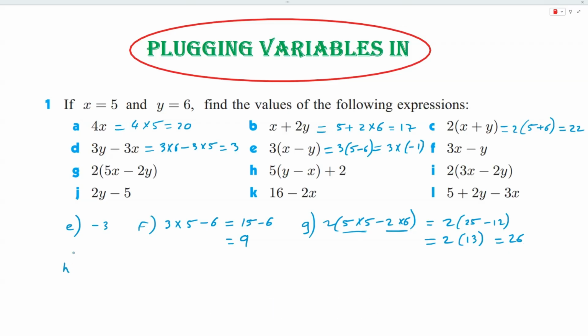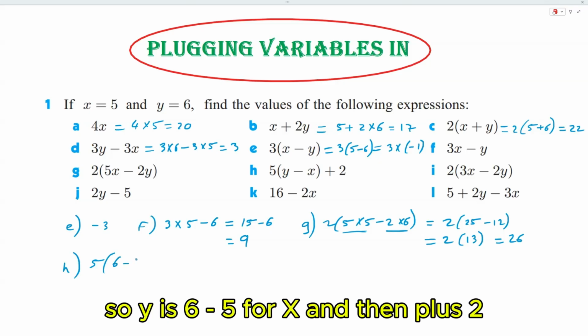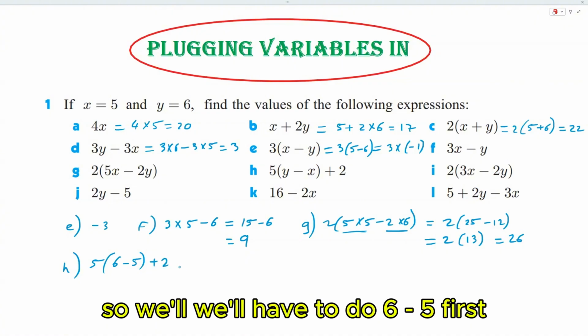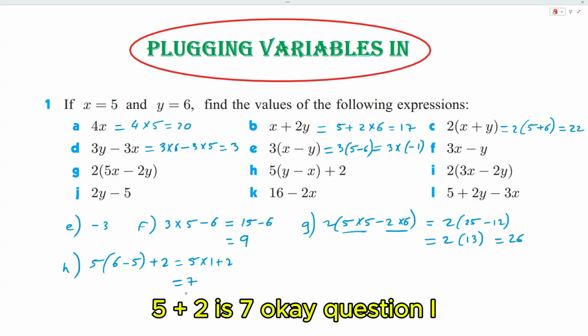Question H. So question H says 5 times y minus x, so y is 6, minus 5 for x, and then plus 2. So we'll have to do 6 minus 5 first, so 5 times 1 plus 2. And 5 times 1 is 5, 5 plus 2 is 7.